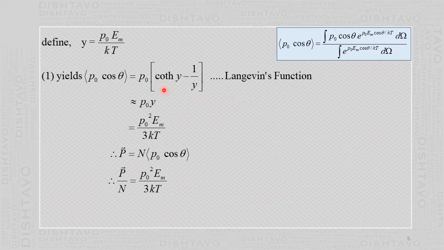Some of you might have studied that in mathematics. Whether you are studying mathematics, that I do not know. But in mathematics, there are formulas for sine, cos, tan, cot in terms of e raised to the angle. Then further, by using the mathematics of the hyperbolic function, you can show this is approximately equal to y. So P naught y. I'm not going into detail how it is obtained, because you might not have come across this hyperbolic function and averages and so on. So we directly state the formula.